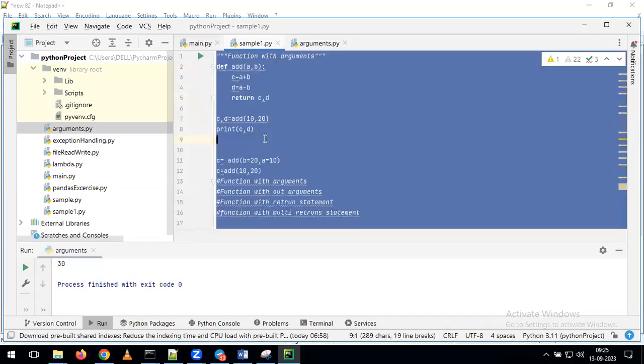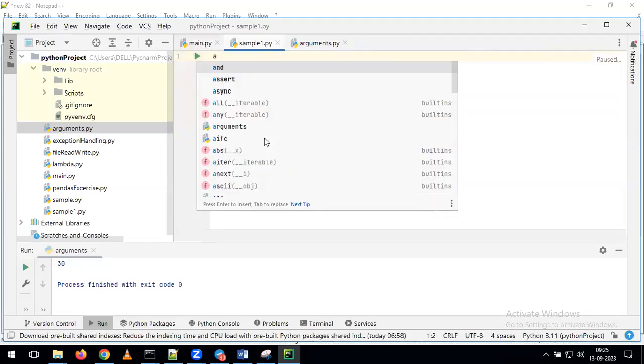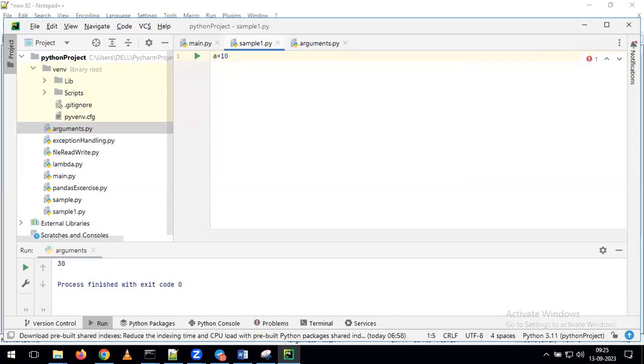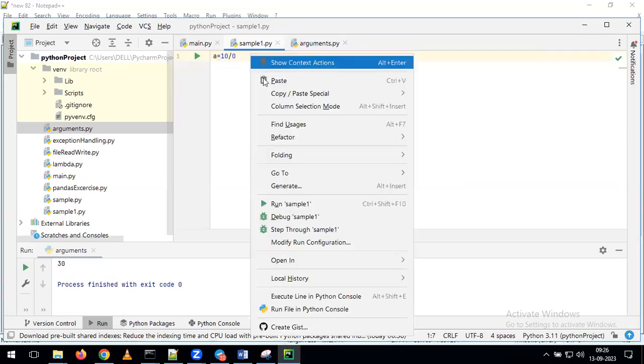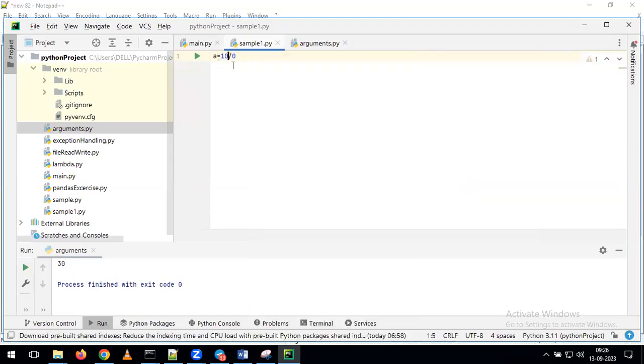Now we'll see one example. I am giving, for example, a is equal to 10/0. Now tell me, if I'm going to run this program, what will happen? Any guesses? It will run or it will throw an error? 10/0. Indirectly, you are going to perform a division operation with 0 only. Can you perform the division with 0? No. So see here, we get some error as output. What is the error we are getting? ZeroDivisionError, which means you cannot perform division with 0. It gives the error called ZeroDivisionError.